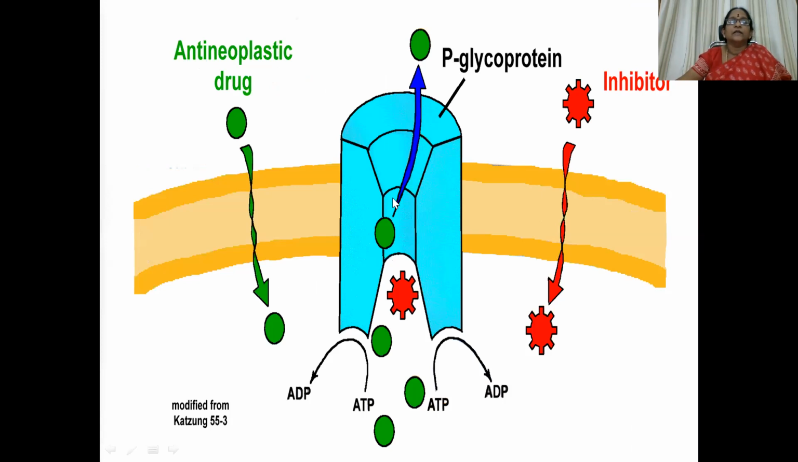So you can see the structure of P-glycoprotein. As soon as the anti-neoplastic drug enters the cell, it is an ATP-mediated mechanism. Because these drugs have cytotoxic potential, they get expelled through the P-glycoprotein, but we can use inhibitors. Okay.